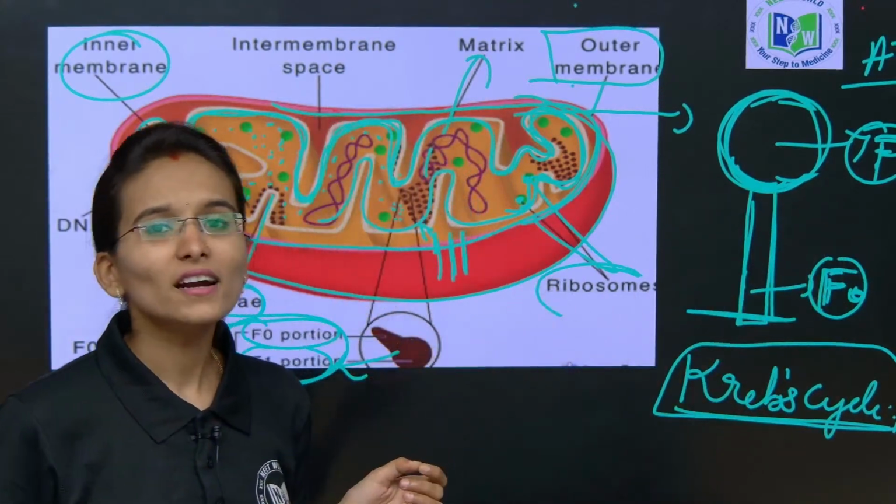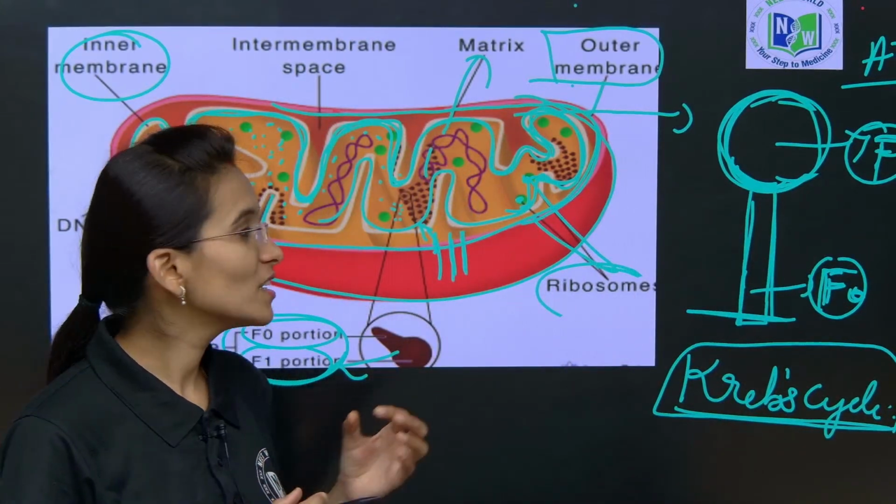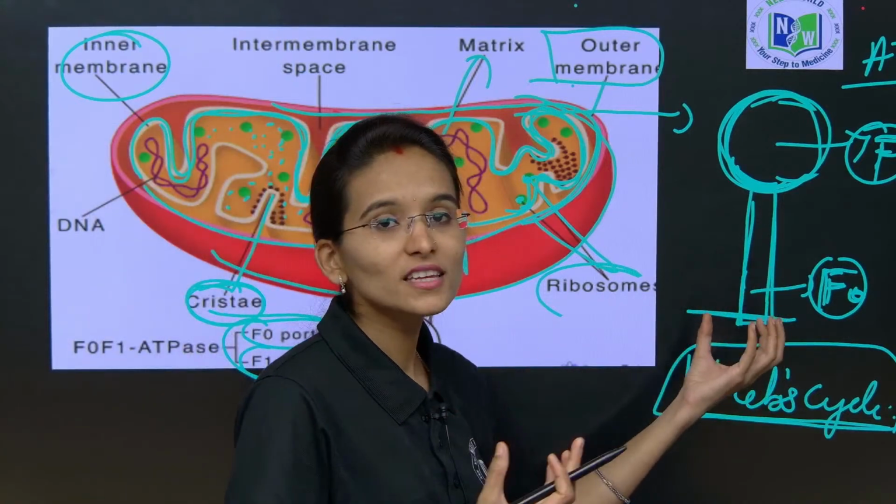The F1 particle becomes active when we supply the hydrogen ions.